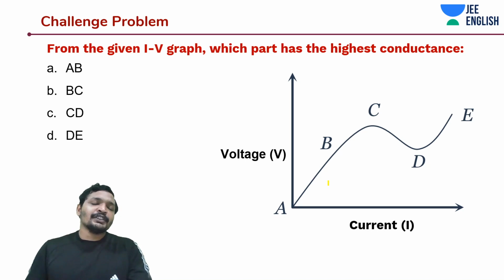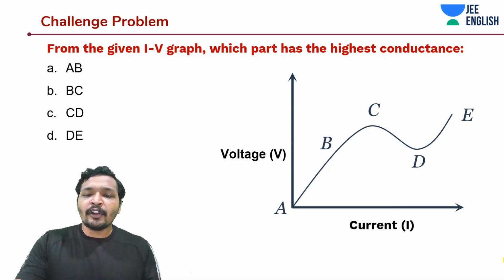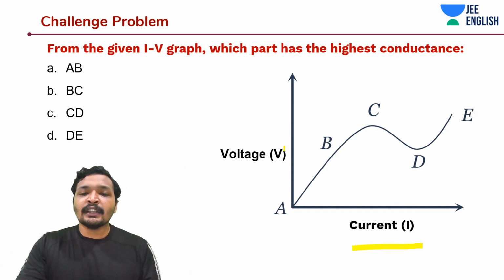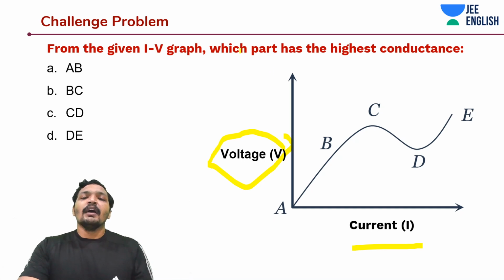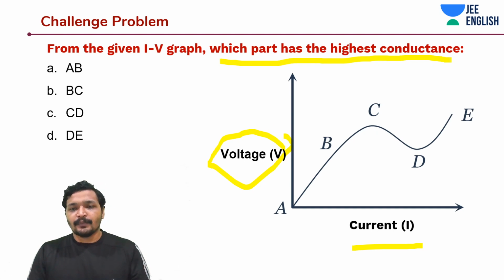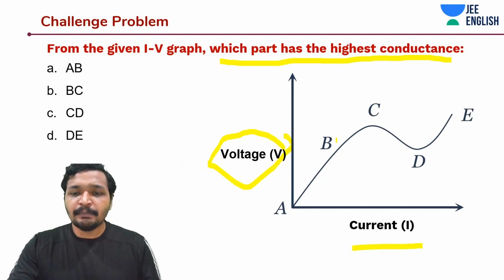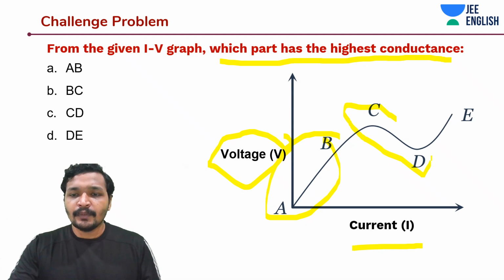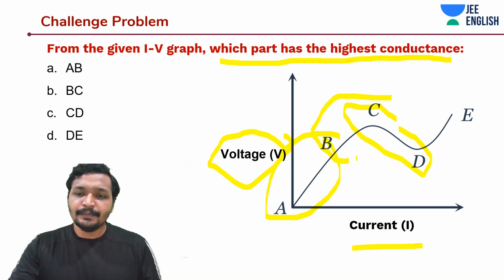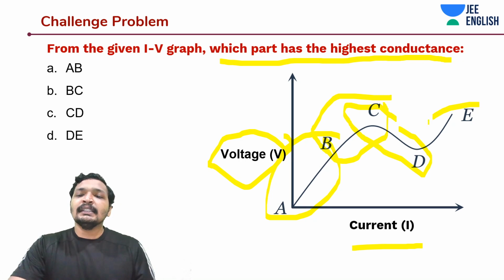Actually, a pretty awesome question. Very interesting question from the given graph IV, where I is plotted on the x-axis and voltage is plotted on the y-axis. Which part has the highest conductance? Whether it is A, B, or whether it is C, D, or whether it is B, C, where the slope is becoming a little bit going to the peak, or whether it is D, E.